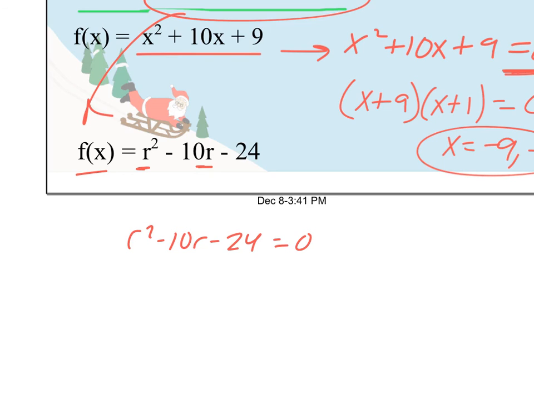And this one, then we just do our steps 2 and 3. Can I factor out a monomial? Well, not in this one. Can I factor it into two binomials? And yes, I believe I'll be able to. Here's r and r. It's equal to 0. Just skipping ahead here, I think it's going to be minus 12 and plus 2 will be my factors of 24. They get me to negative 10. And so this one will be r equals 12 and negative 2.